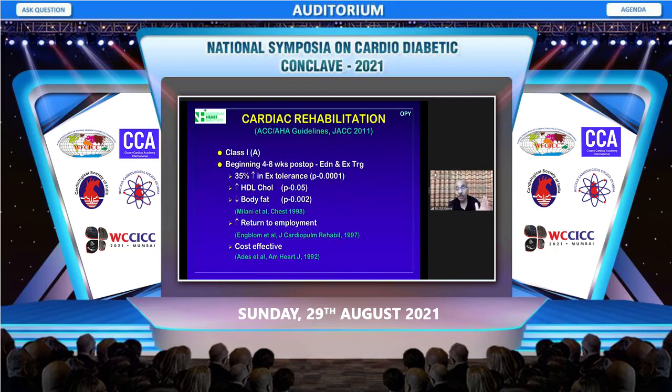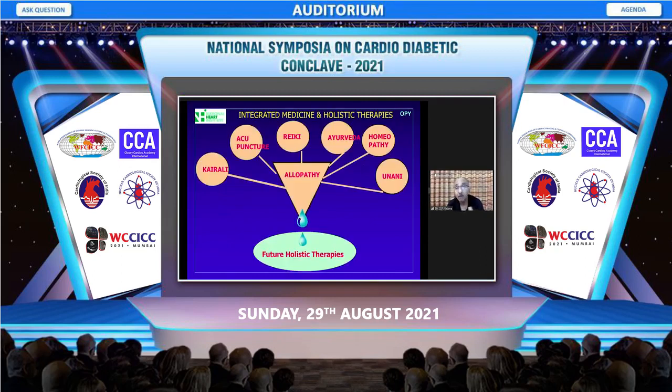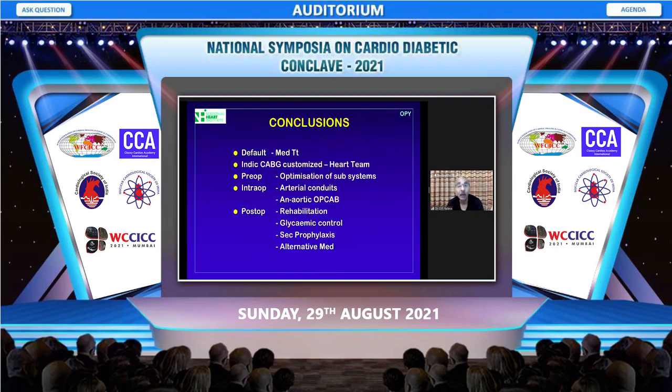So along with this, ladies and gentlemen, it's very important to do cardiac rehabilitation, which is class 1A, and aggressive secondary prophylaxis and lifestyle interventions cannot be overemphasized. The role of holistic medicine and complementary medicine is also very important.